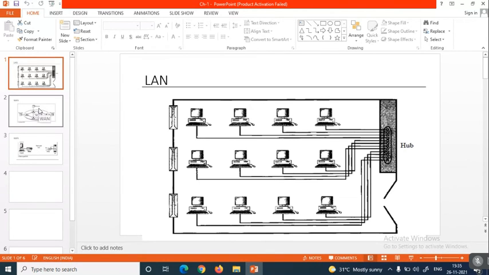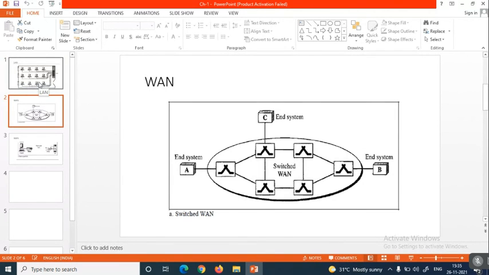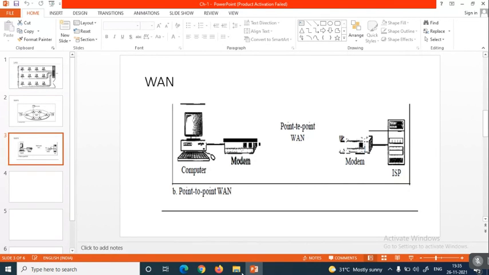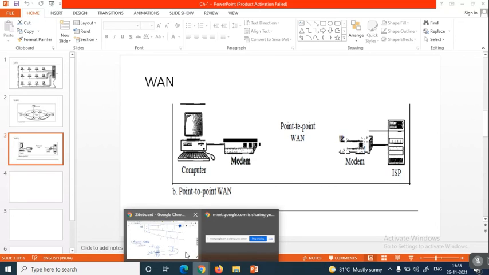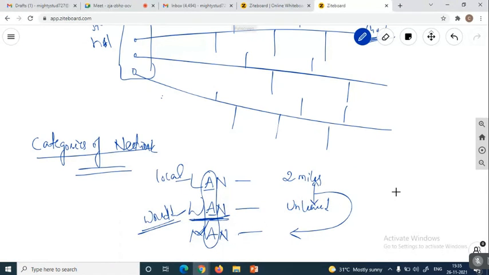These are the simple structures where we categorize the networking mechanism depending upon the distance. This is all about today's class: topologies and the usage of topologies depending upon the distance, that is, the categories of network.